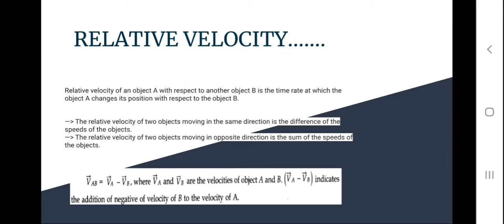Relative velocity. The relative velocity of an object A with respect to object B is the time rate at which object A changes its position with respect to object B. The relative velocity of two objects moving in the same direction is the difference of the speeds of the objects. The relative velocity of two objects moving in opposite directions is the sum of the speeds of the objects.